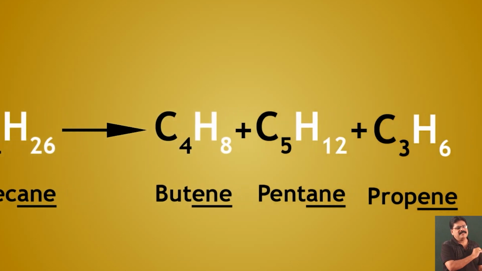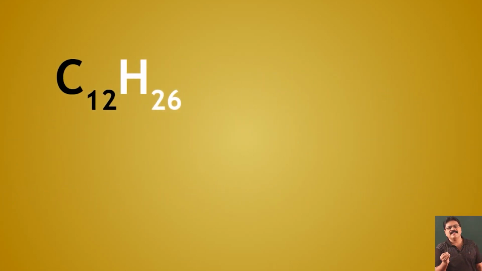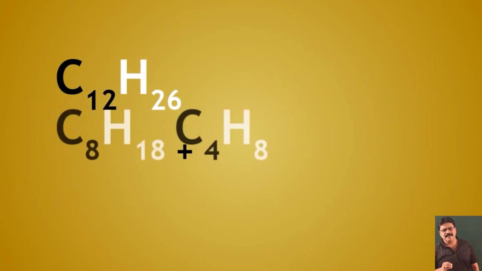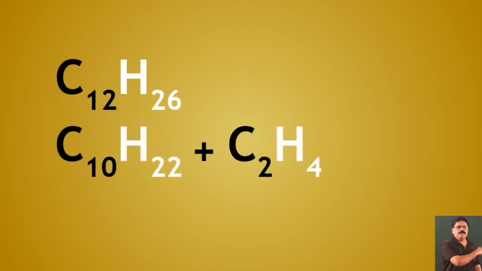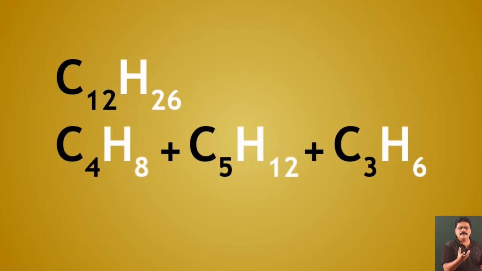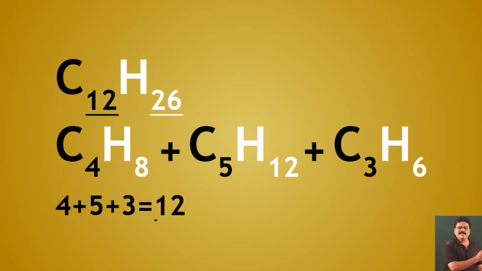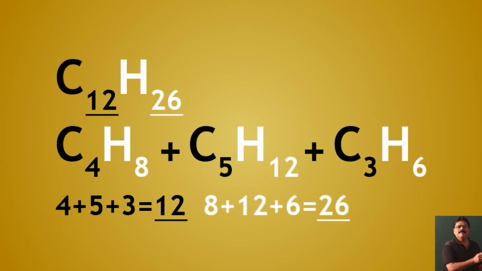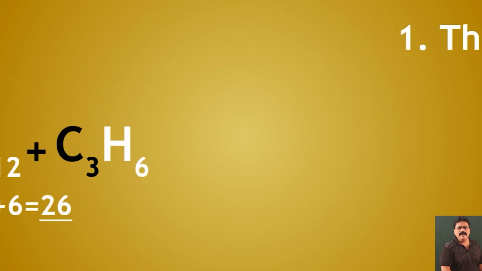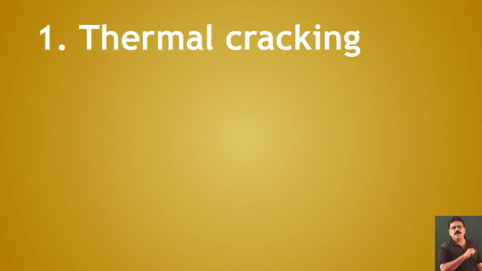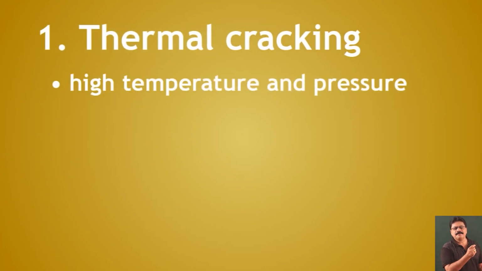So when you break this 12 carbon system, the different components, because they have a lesser number of carbons, have very different uses. But always during cracking, if you have 12 carbons in the starting compound, the broken products also will have 12 carbons in total. The two important methods of cracking are thermal cracking and catalytic cracking.